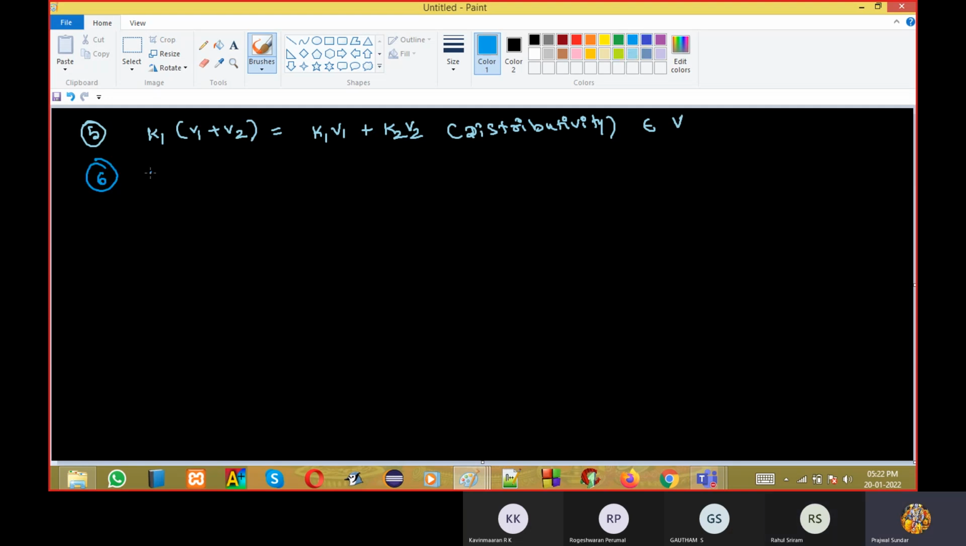Sixth property. Next we'll have K1 K2 times V1 should be equal to K1 into K2 V1. This should be equal to K2 into K1 V1. I hope this is clear. You're just taking it outside. You should be able to group it. This is the grouping property. You can take it like that.